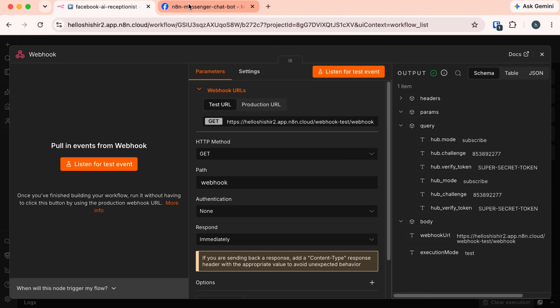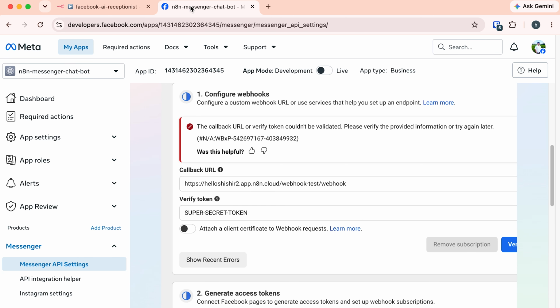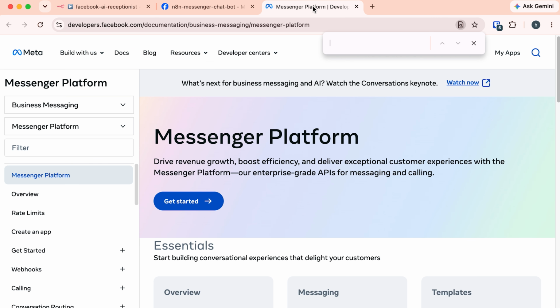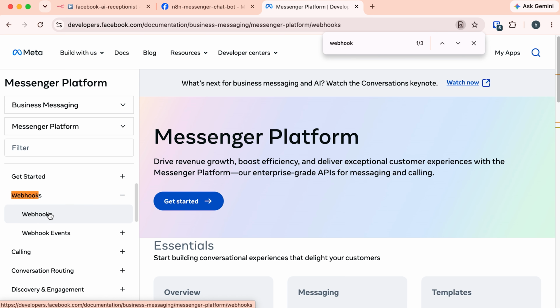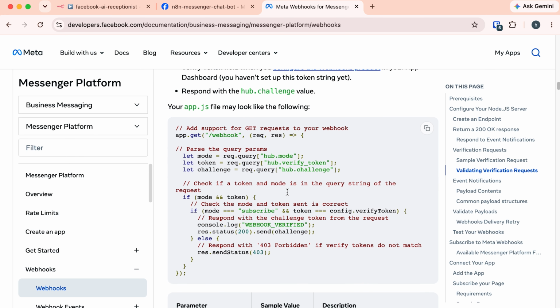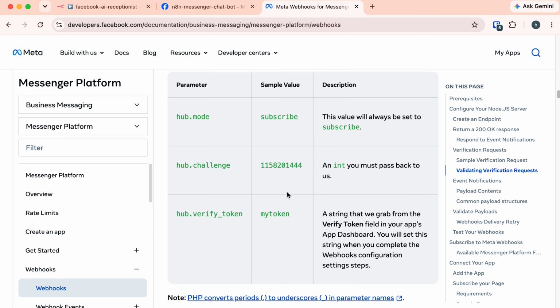Now go back to the Facebook developer. Now I want to show you the Facebook developer information so that you can understand how they want us to verify. If I scroll up a little bit, here we have this link to developer documentation. Let's open it. In this page, search for Webhook. So here it is. Let's navigate there. Again, this Webhook. If I scroll down, here they give us instructions about how to verify.